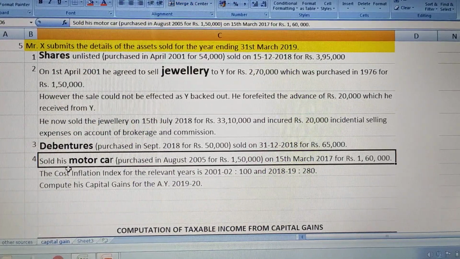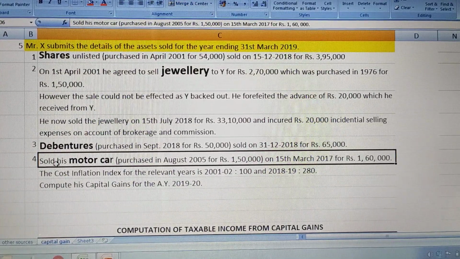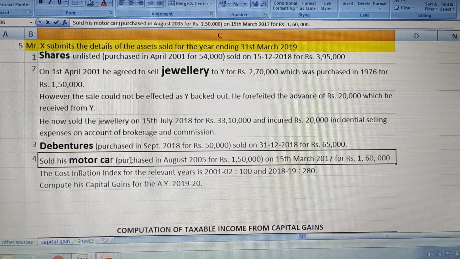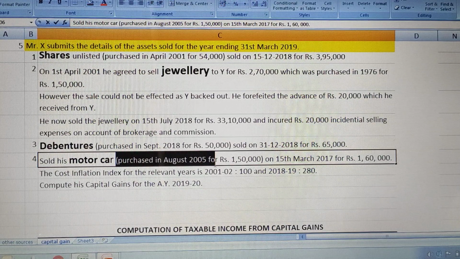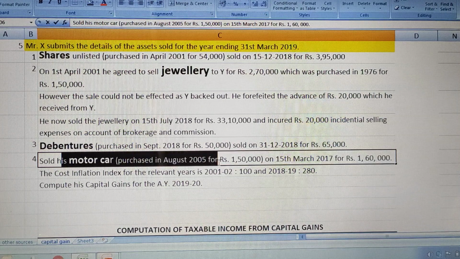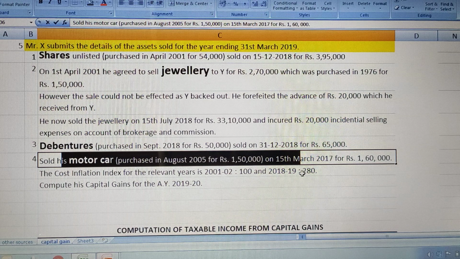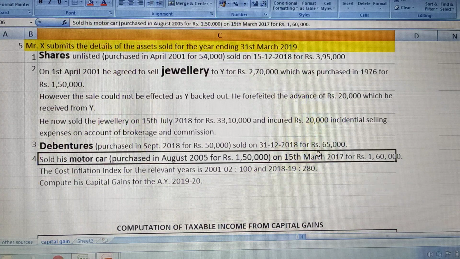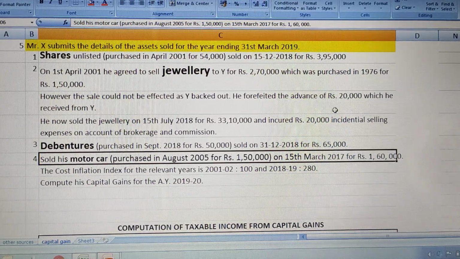Then coming to the fourth item: sold his motor car purchased in August 2015 for rupees 1,50,000 on 15th March 2018 for rupees 1,60,000.